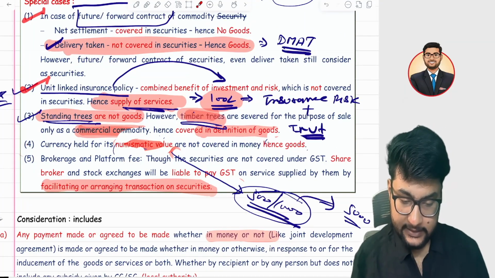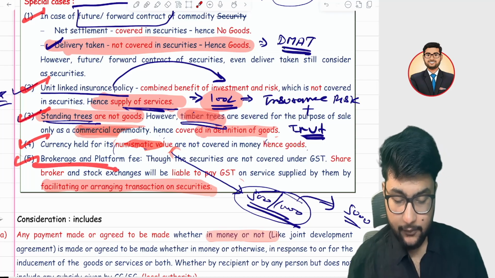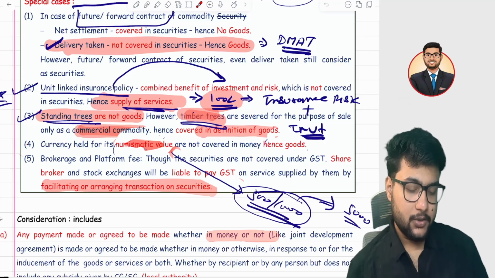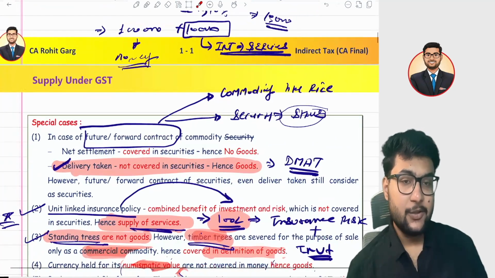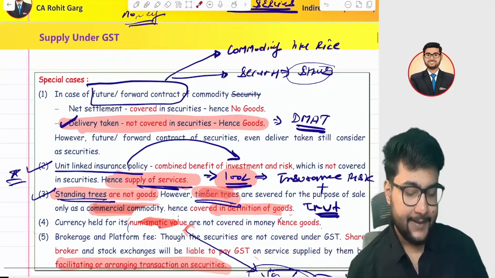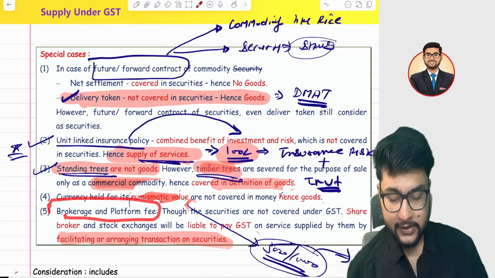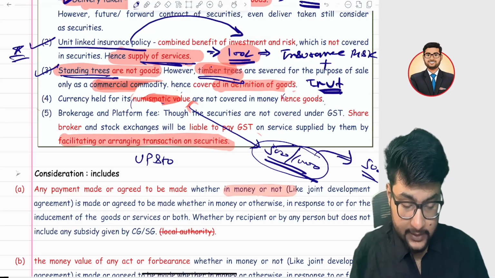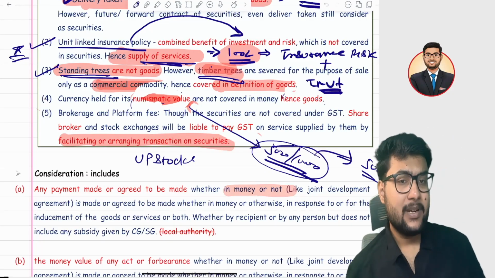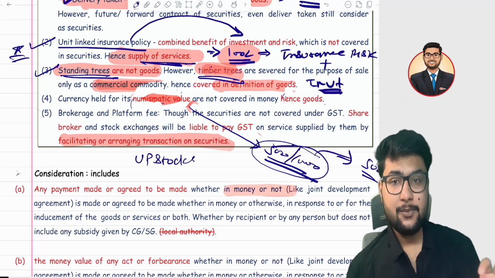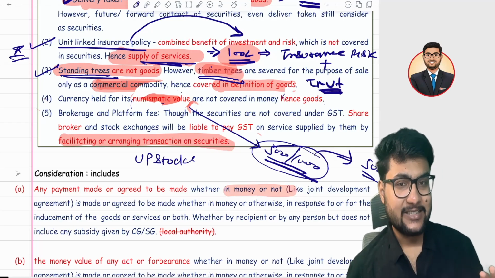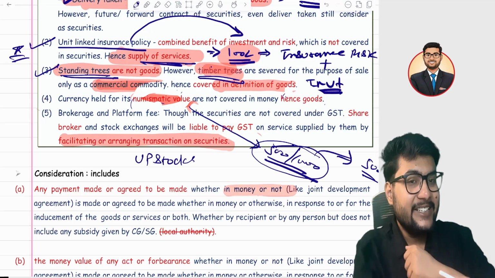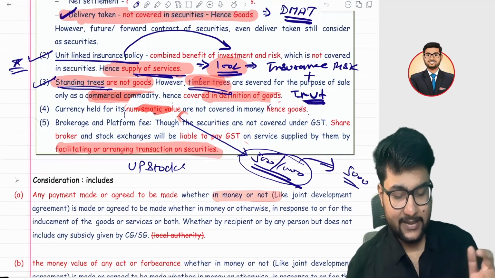First point is clear, second is clear, third is clear, fourth is clear. Now let's talk about the next point. What do you mean by it? This point is about brokerage and platform fees. We have studied that security is not goods and services, right? But what about the brokerage and platform fees? If you see Upstox, what does Upstox do? Upstox is a platform which provides the facility or arranges the transactions for the traders, for the retailers, right?